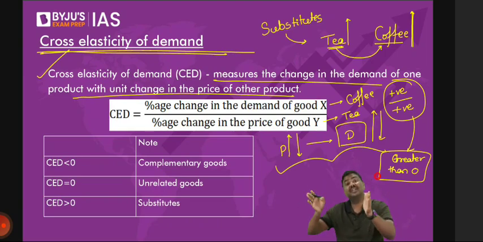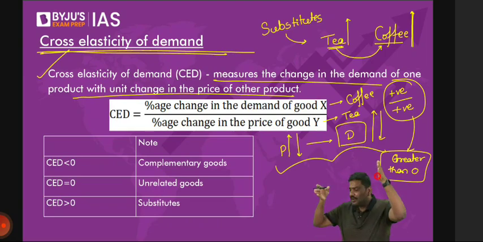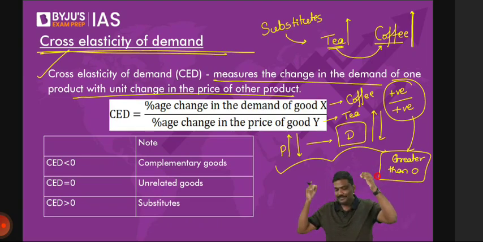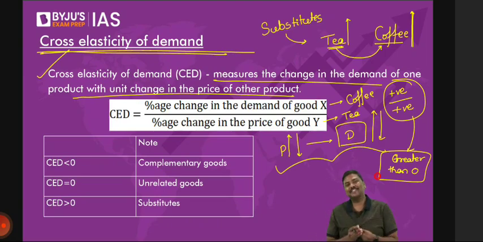And it makes perfect sense. It should make sense to you. Price and demand are positively related. If price of tea goes up, demand for coffee also goes up. So difficult, my dear? Please revise then. It is happening because you are not revising. If the price of tea goes up, what will you do? Will you consume more tea? Will you consume more and more tea? Of course not. What you will do is, you will reduce the consumption of tea and shift to coffee. So what will happen to demand for coffee? Demand for coffee will also go up. The problem with you people is you don't follow the idea here. You do not revise. That's the reason it becomes very difficult.